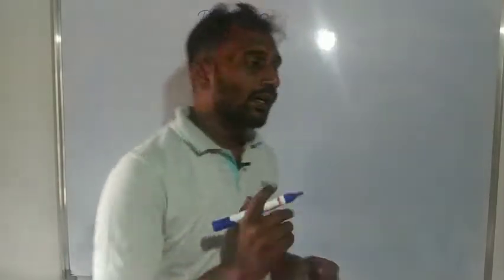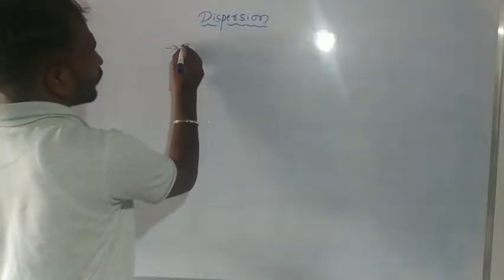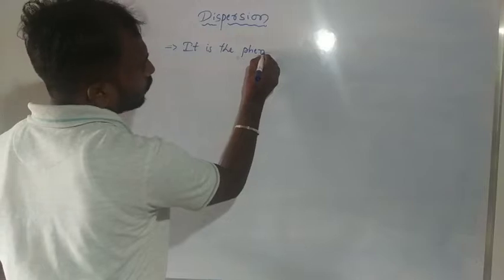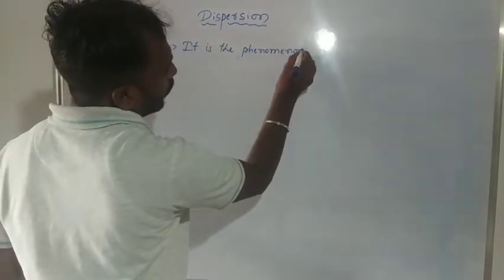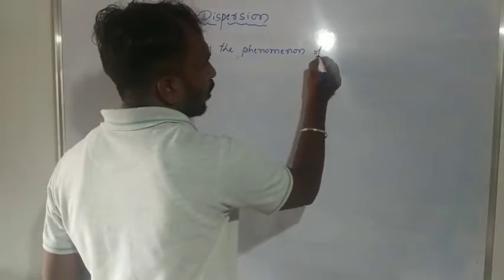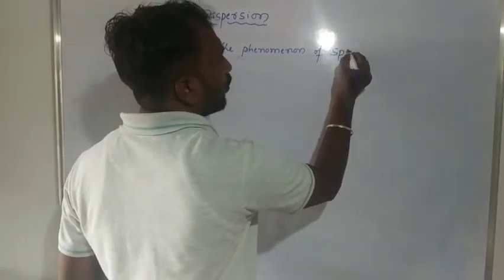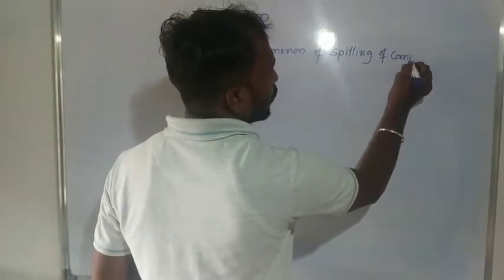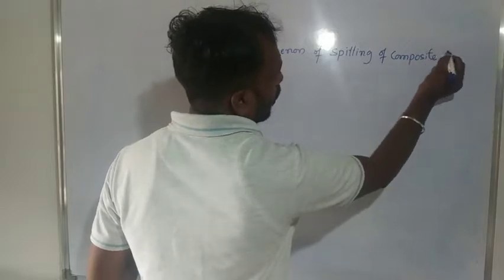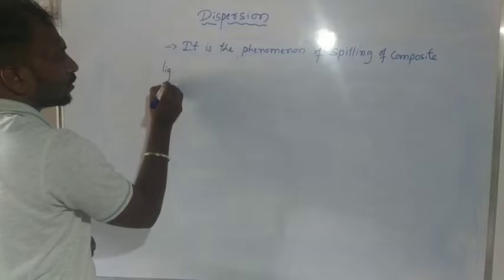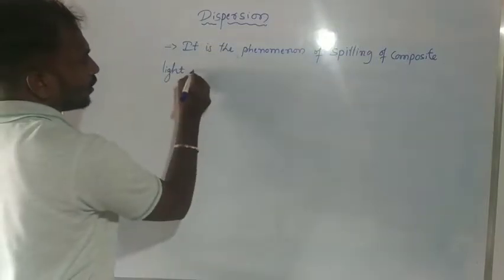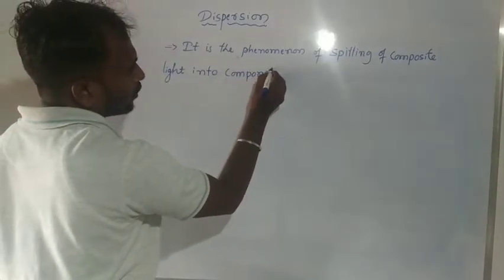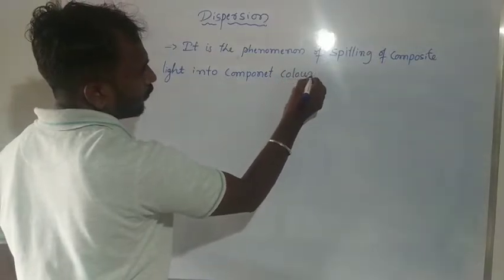So dispersion means it is the phenomenon of splitting of composite light into component colors.